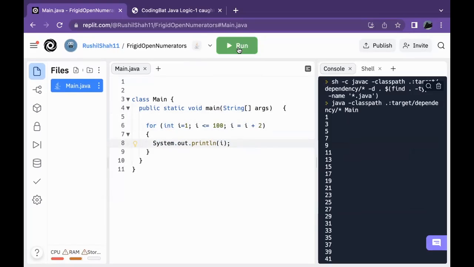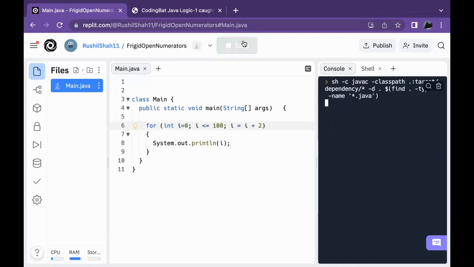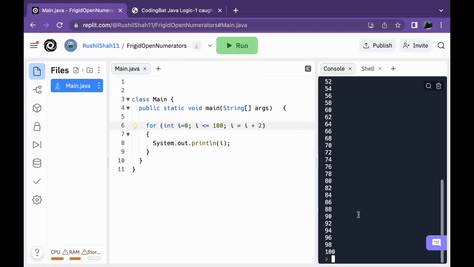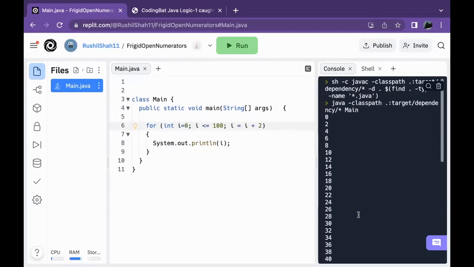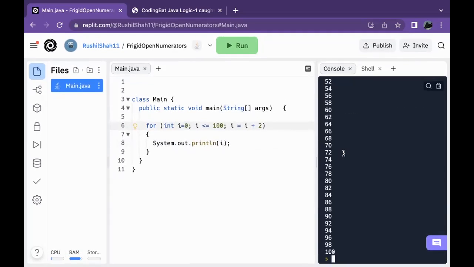What is your guess? It's odd. Now, why is it odd? We're incrementing by 2. The reason is because we're starting I from 1. In order for this to work, we have to start I from 0. Does that make sense? So if we run this, now we should get every even number from 0 to 100. So yeah, that's how it should work.